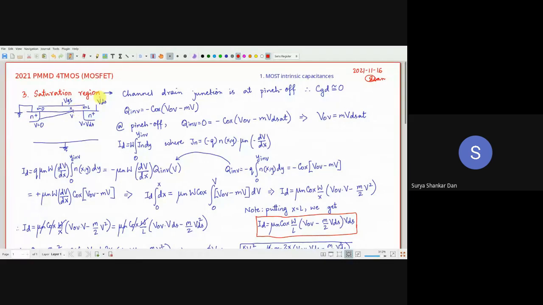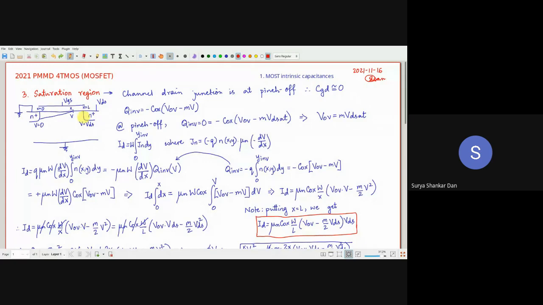All right. The first thing that we have already seen in our previous lecture is that in the saturation region after pinch off, there is a small region here which does not have any channel. So the channel ceases to exist between the source channel junction and the channel drain junction.